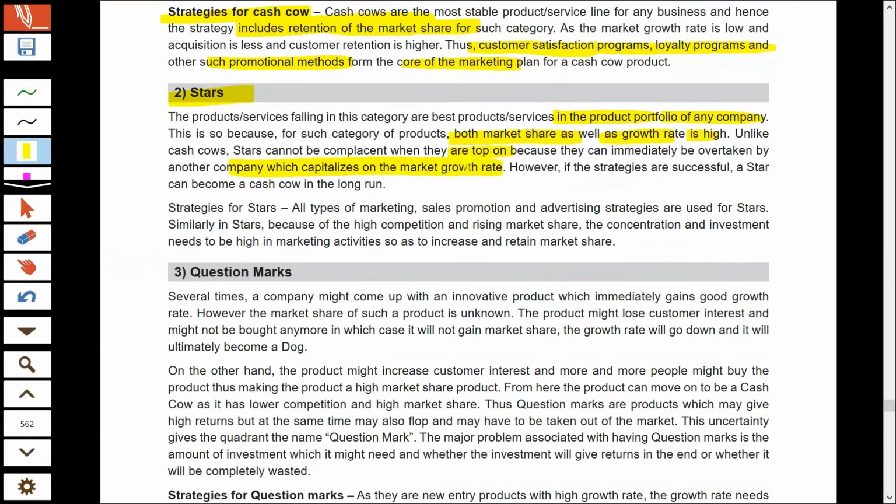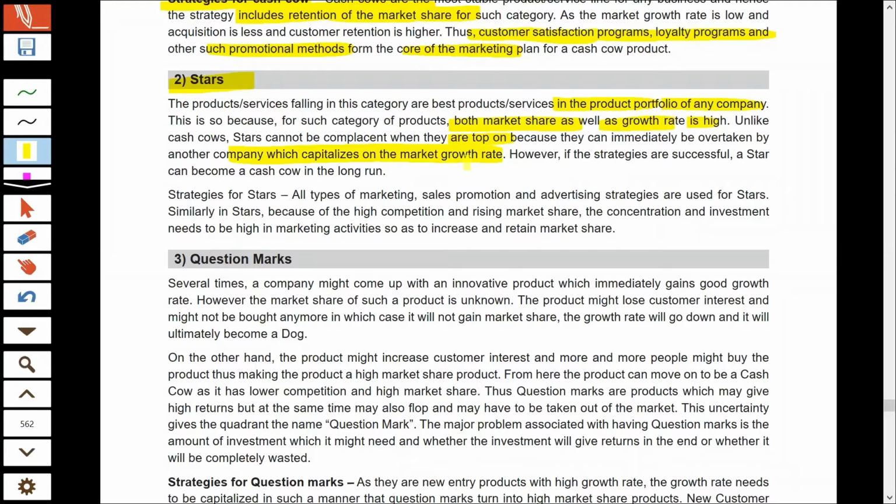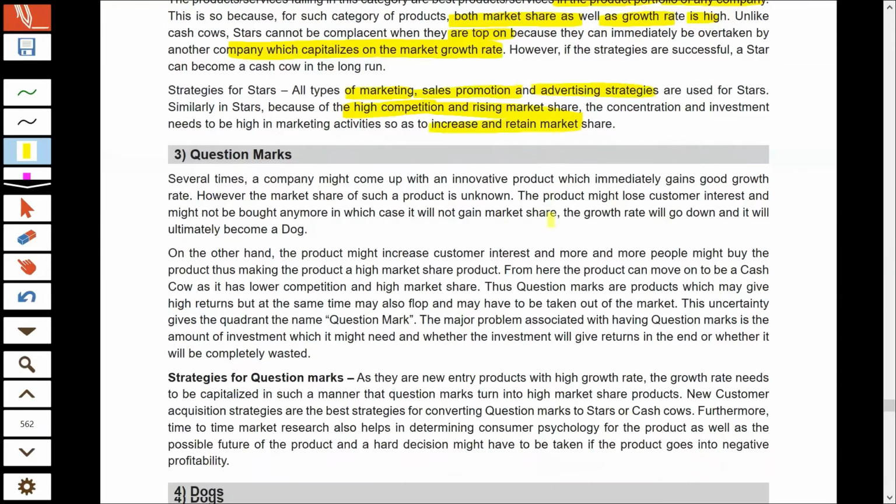Also, because the market growth rate is high, the competition level will also be high, and competitors will try to reduce your market share and snatch your customers. And that's why you need a huge amount of investment in marketing, sales, promotion, and advertisement in order to ensure that customers stick to you instead of buying your competitor's product. And that way, a huge amount of investment is needed in stars.